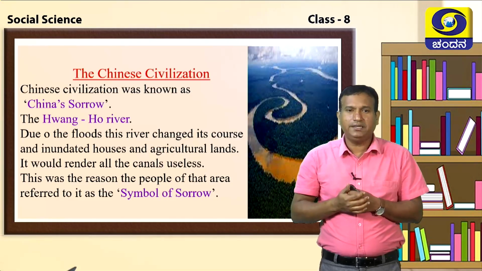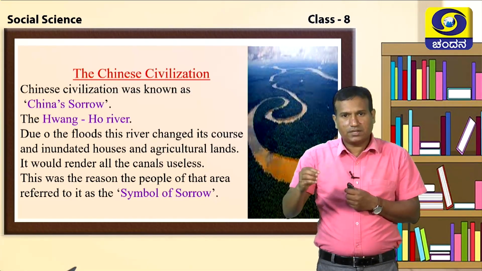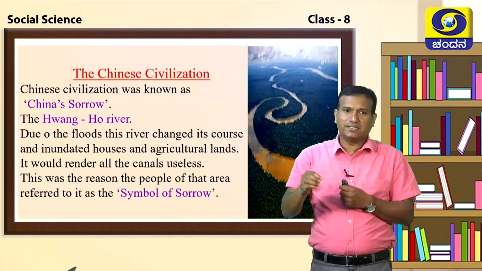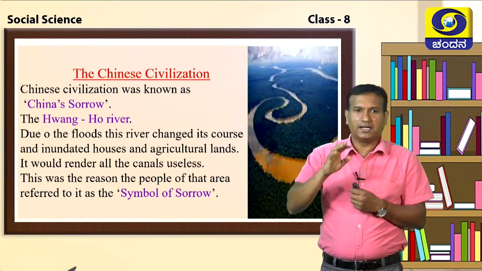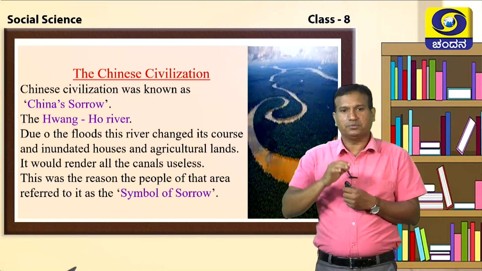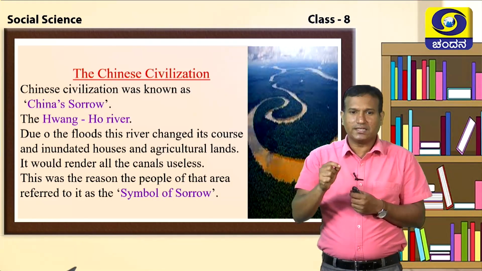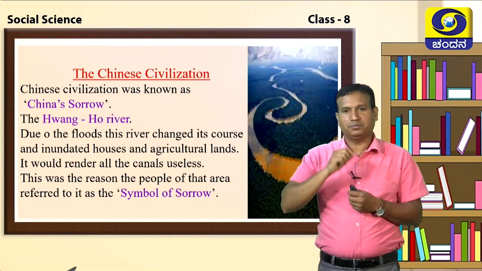That is why there is loss of life and property. So it is called the sorrow of China, or China's sorrow. That is why the Huanghe River is called the symbol of sorrow.